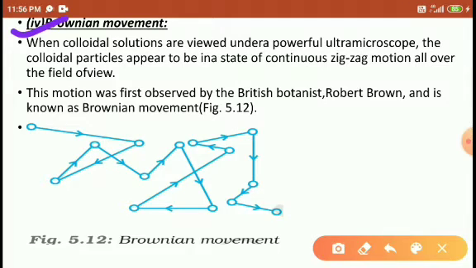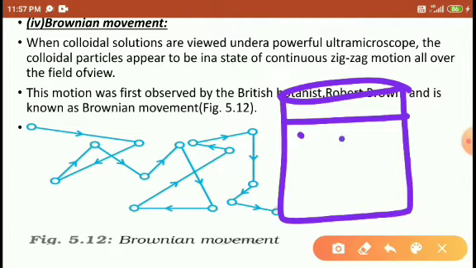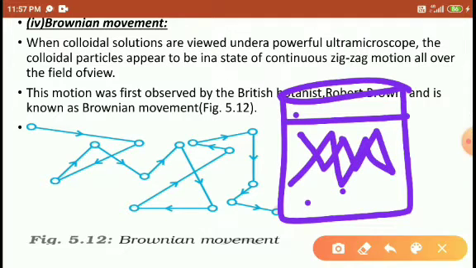Next is the Brownian movement. When colloidal solutions are viewed under a powerful ultramicroscope, the colloidal particles appear to be in a state of continuous zigzag motion all over the field of view. When we see colloidal particles in a glass of water, they neither settle down nor float on the surface; rather, they move in a zigzag manner in this glass of water.